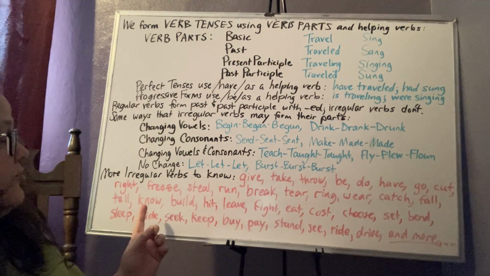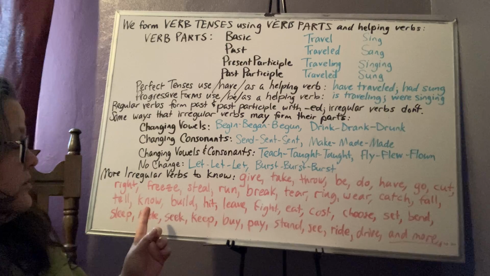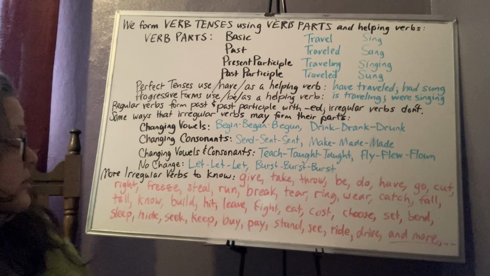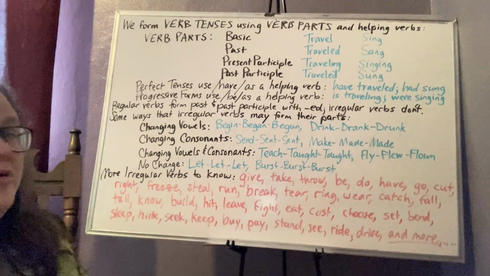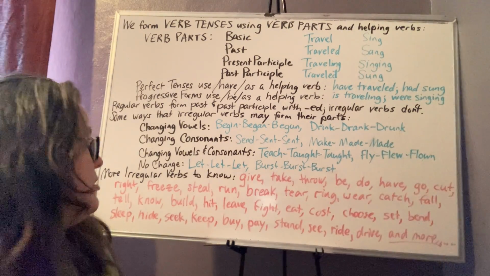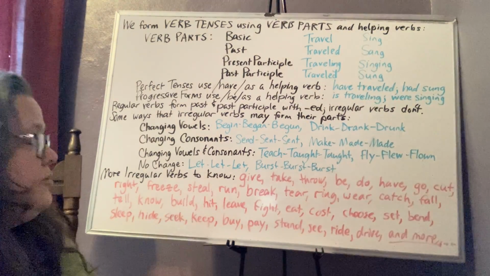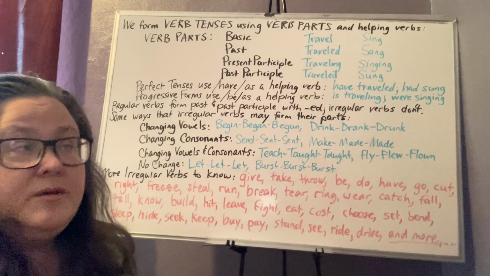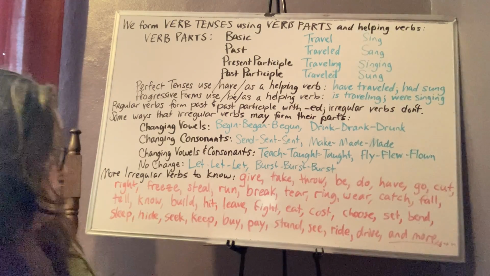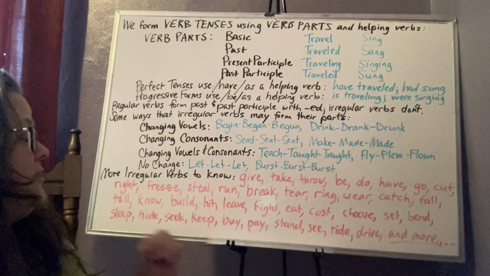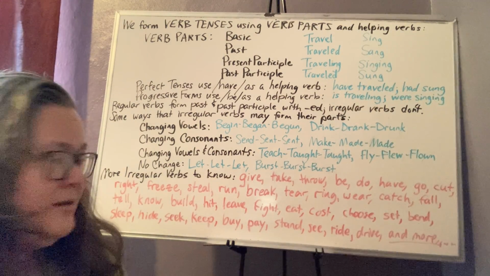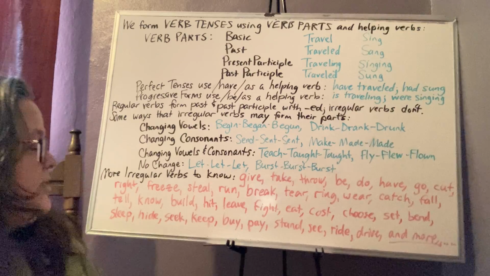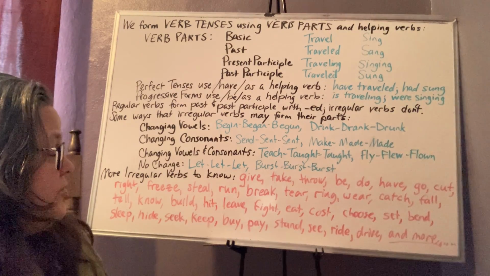Know, like I said before, is one of those like throw, know, knew, known, with the EW for past tense and the OW end for participle. Build, yesterday I built. Yeah, I have built that before, so build, built. Hit is one of those that does not change. It's hit, hit, hit. Leave, yesterday I left. I have left before.